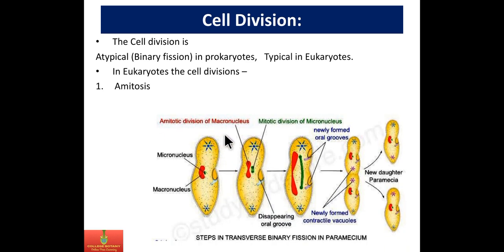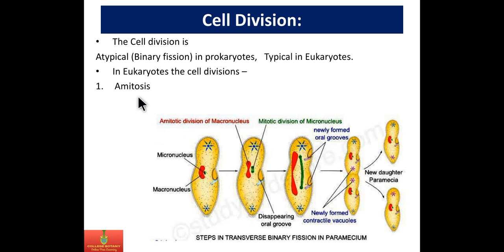The macronucleus undergoes binary fission and two daughter paramecia get formed, whereas the micronucleus undergoes mitotic division.